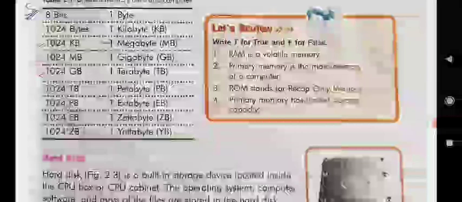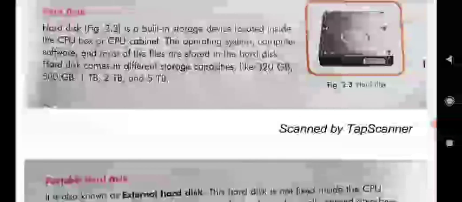Fourth, primary memory has limited storage capacity. Yes, primary memory has a limited storage capacity, so it is true. Now come to the next topic, the hard disk. A hard disk is a built-in storage device located inside the CPU box or CPU cabinet.